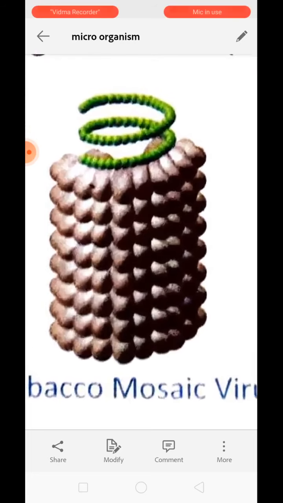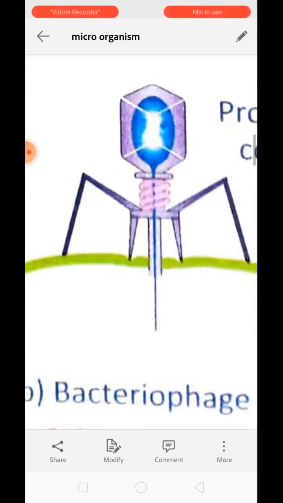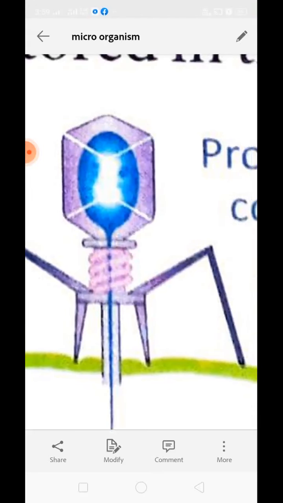Understood? These viruses can only multiply when they are present in the host cell, because they use the cellular mechanism of the host cell to make copies of the DNA. They cannot duplicate their own DNA on their own. That is why they need a host, so that they can duplicate the DNA. They can make several copies of DNA to produce different numbers of viruses.